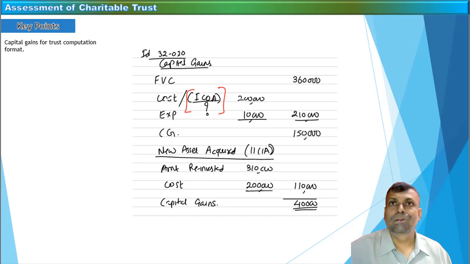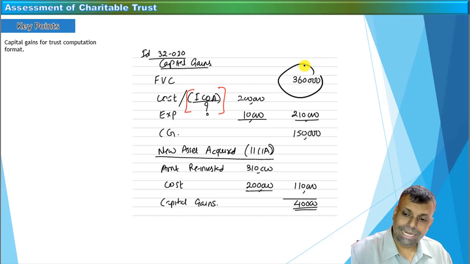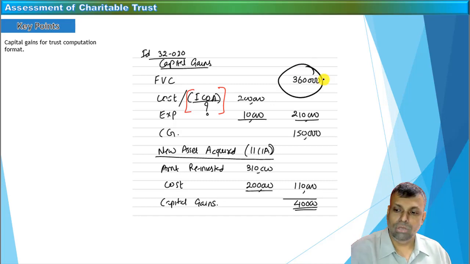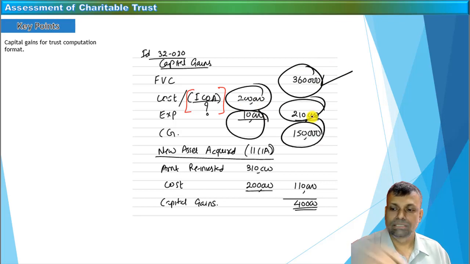Now supposing the charitable trust has got capital gains, so you have sold that particular asset, so there is a cash inflow. When there is a cash inflow, you compute the capital gains normally. So sale price, cost, expenditure on account of transfer, total, and the capital gains. This much of the computation is very simple and straightforward. There is no big deal whatsoever.